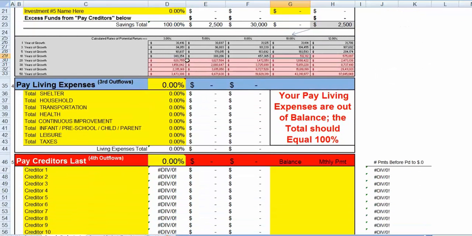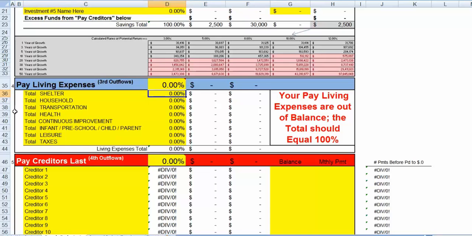So let's jump down here to the next section, pay living expenses. And paying your living expenses is another outflow. And this basically can be viewed as your operating costs of running your household or your home. You are looking at shelter costs, which include your mortgage, insurances that pertain to the home, utilities, stuff like that, any maintenance and repairs.